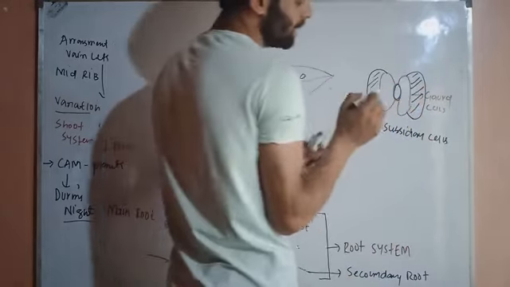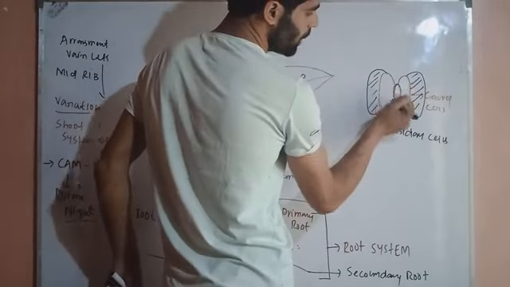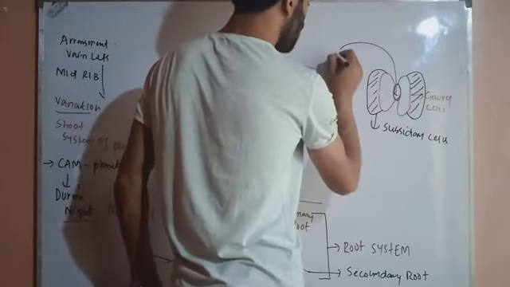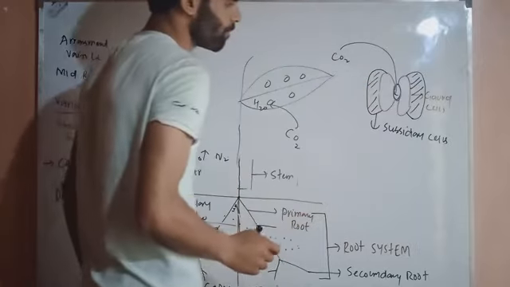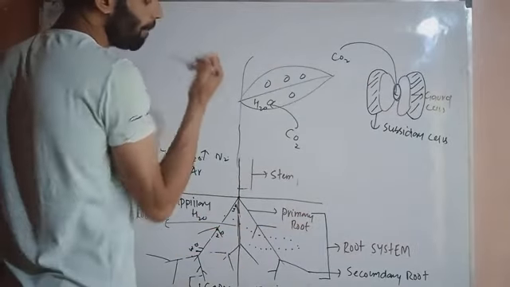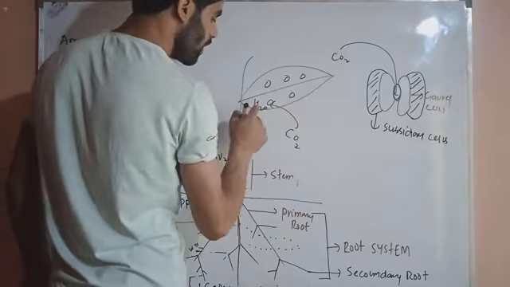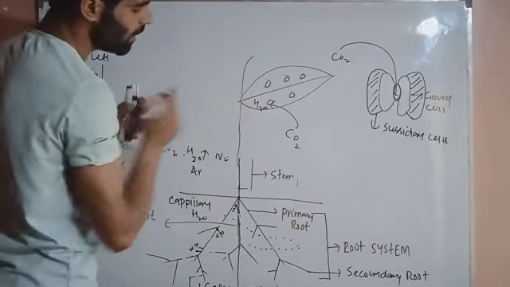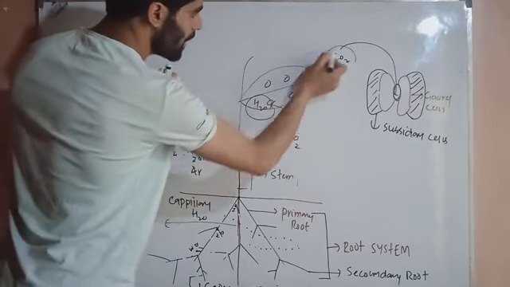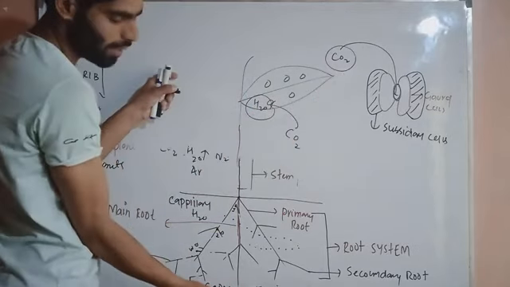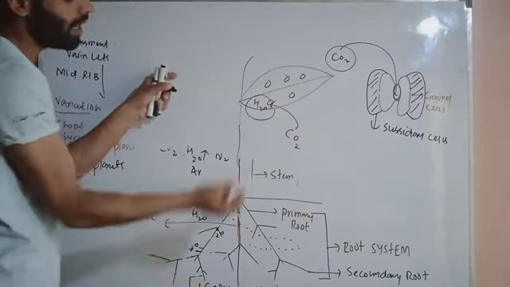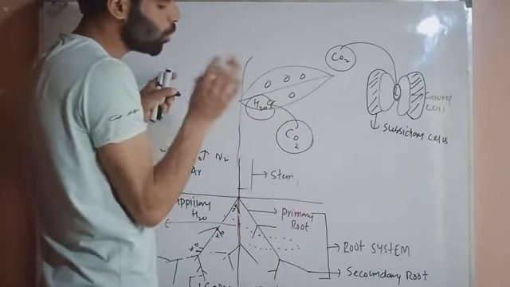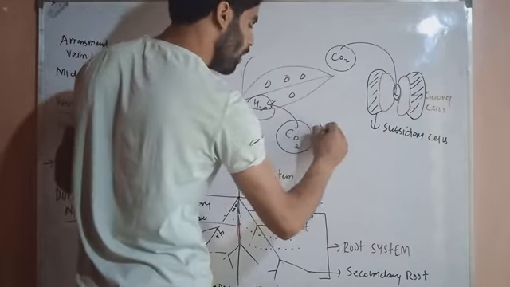When it is daytime, what will happen? The stomatopore will open and it will allow the carbon dioxide to enter inside. And the water will come from the root system and reach the leaf side. There should be a reaction between water and carbon dioxide. Water has come from the root system of the plant and carbon dioxide has entered through the stomatophores from the atmosphere,